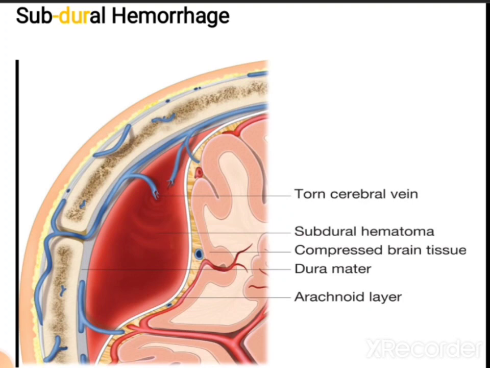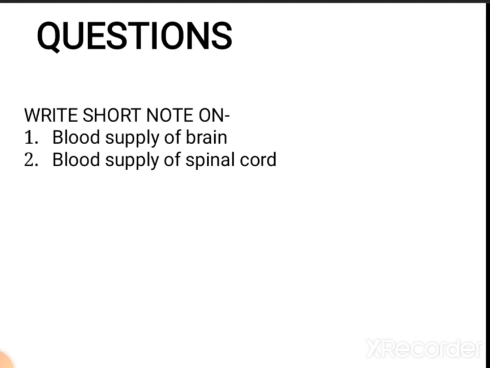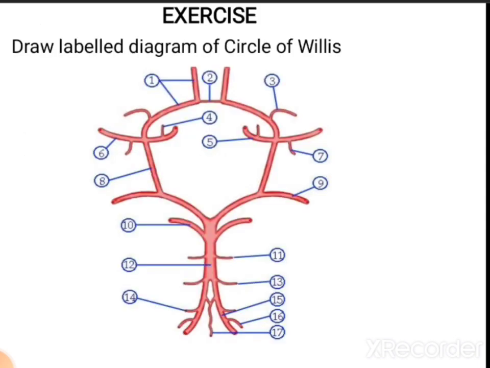beneath the dura mater. Then the questions related to this topic: write a short note on blood supply of the brain. Here you have to mention the arteries as well as veins of the brain. And then blood supply of the spinal cord, a similar question in which you have to mention the arteries as well as the veins of the spinal cord. For your exercise, this is the diagram you have to draw in your files and label all the branches which are unlabeled over here, which are marked over here.